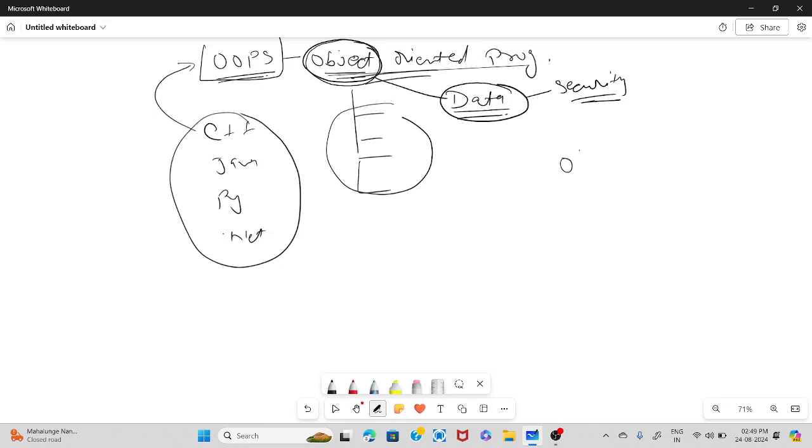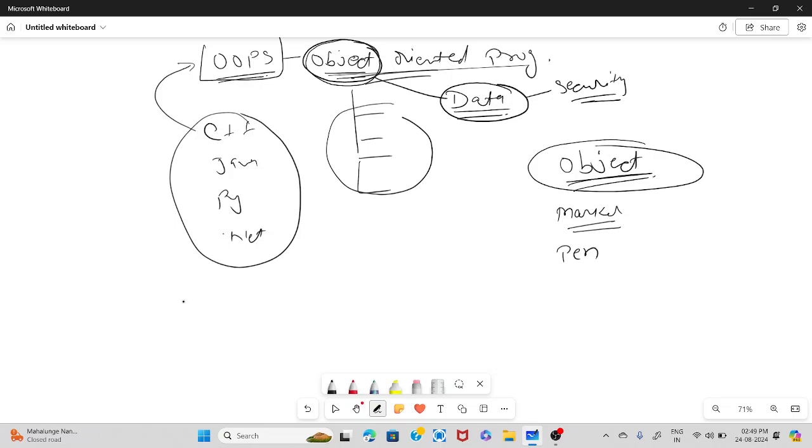So basically, whenever we talk about object, the definition says that anything that exists in the real world is an object. It means that if I can see that something exists in the real world, we can treat it as an object. For example, marker, I can see the marker, so marker is an object. Pen, I can see a pen, so pen is an object. Then board, I can see a board, then it is an object, right? Person, I can see a person, so it is an object.